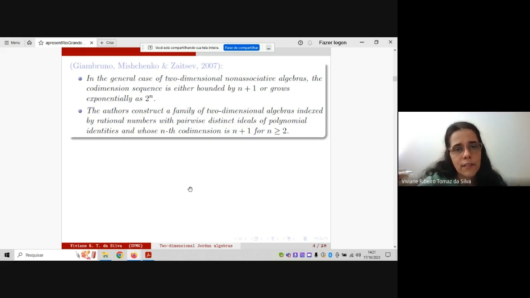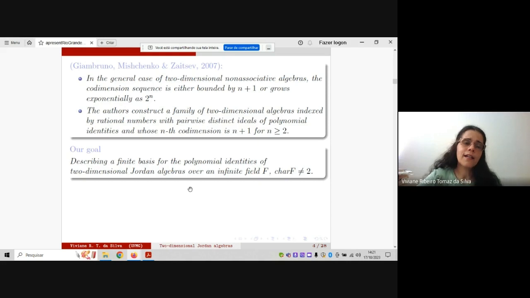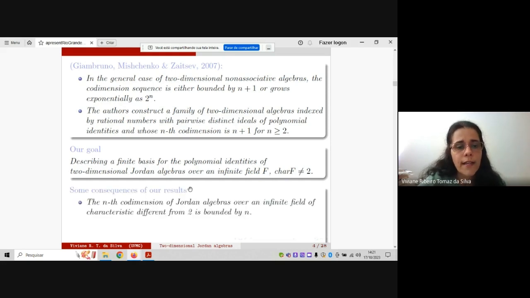Then we have this result, and here our second goal is to describe a finite basis for the polynomial identities of two-dimensional Jordan algebras over an infinite field of characteristic different from 2. Actually, we intended to describe a finite basis as well as a basis for the quotient space, and as a consequence, you obtain the codimension sequence in this case.